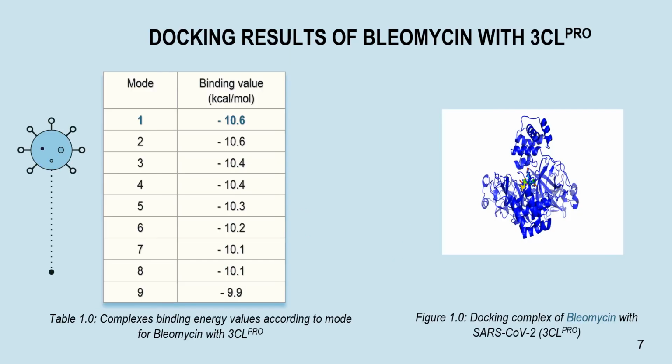Docking results of bleomycin with 3CL Pro were tabulated in the following Table 1.0. The first mode has the lowest binding energy value at negative 10.6 kilocalorie per mole, while the figure here shows the binding of 3CL Pro and bleomycin, at which the blue strands represent the 3CL Pro strands and the rainbow part is the bleomycin, which is the drug.